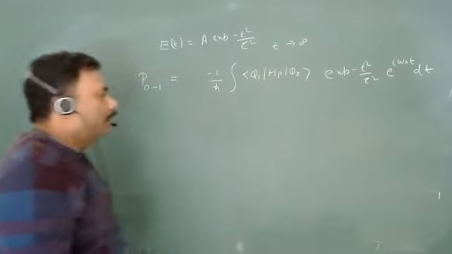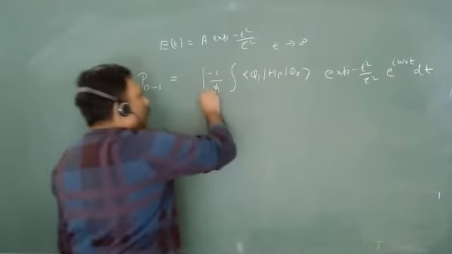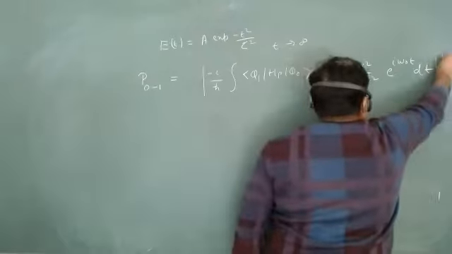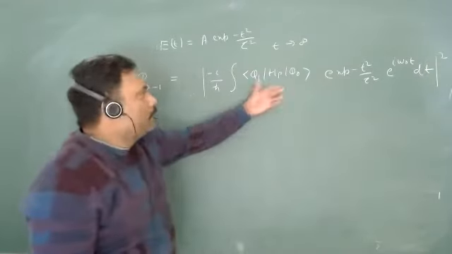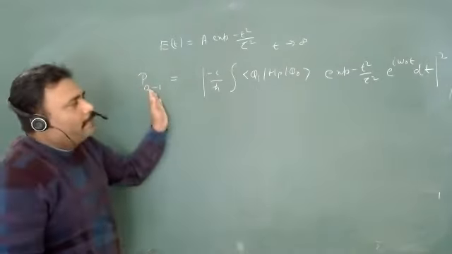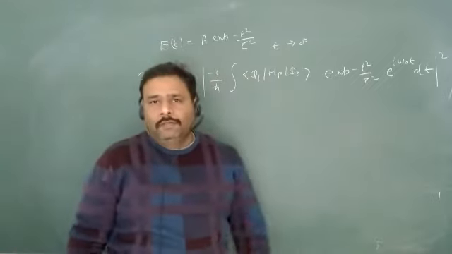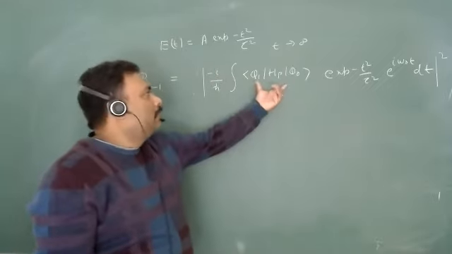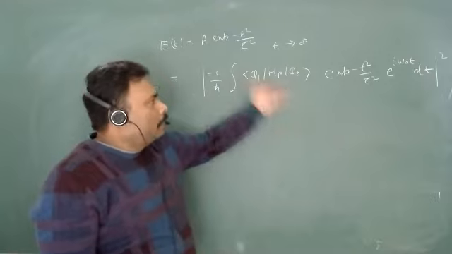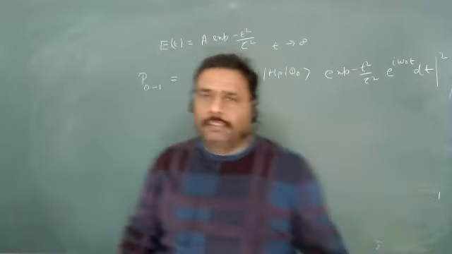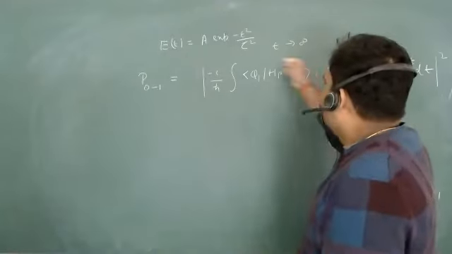That is the thing. Okay, and we have to take the mod square. Okay, don't worry about this one, because you have to give the answer in terms of proportionality. So I can assume it will give some positive value, and that will be some constant. So just leave this part.